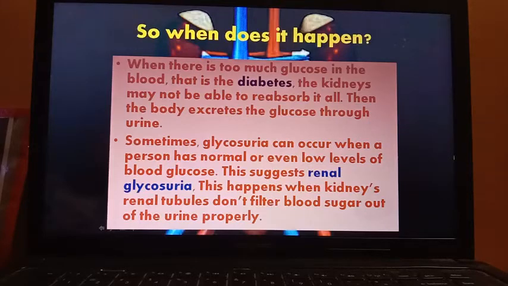Sometimes glycosuria can occur when a person has normal or even low levels of blood glucose. This is known as renal glycosuria. What happens in renal glycosuria? This happens when the kidneys' renal tubules don't filter the blood sugar out of the urine properly. So when the renal tubules are not functioning properly, then renal glycosuria occurs.